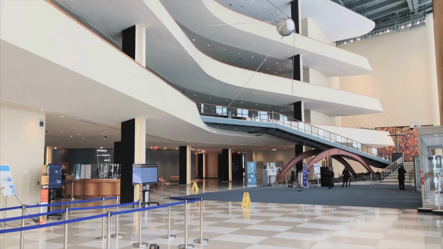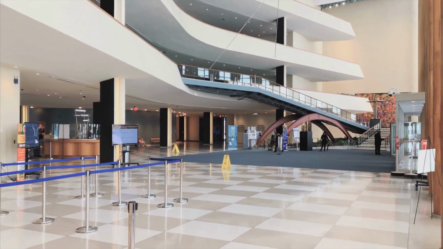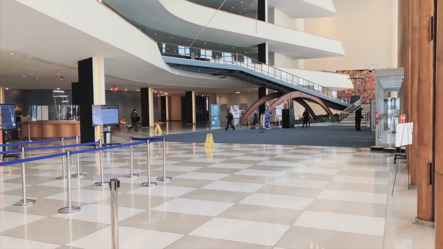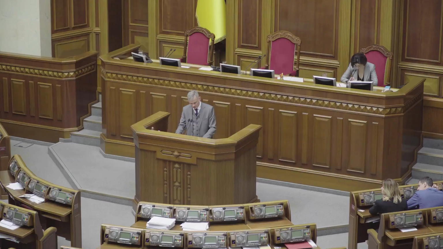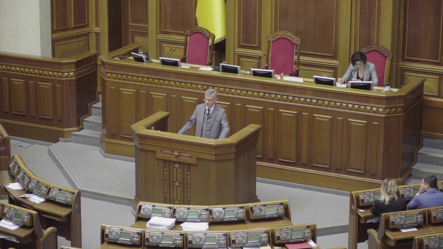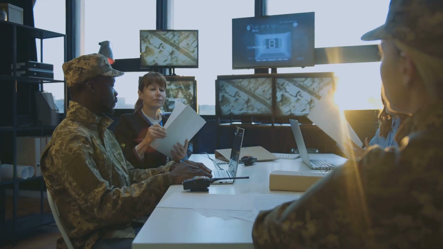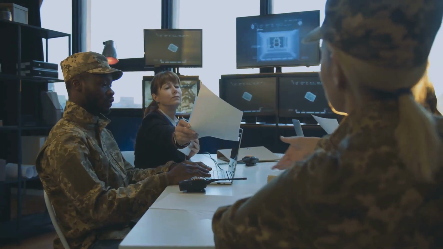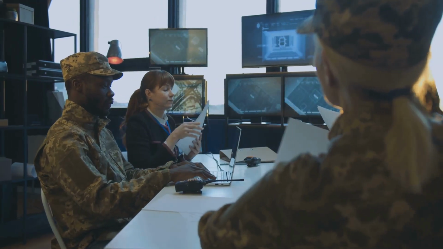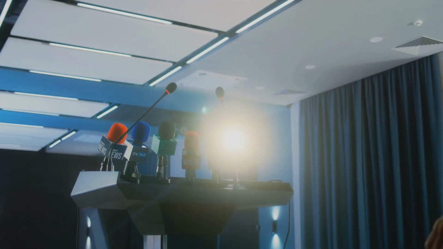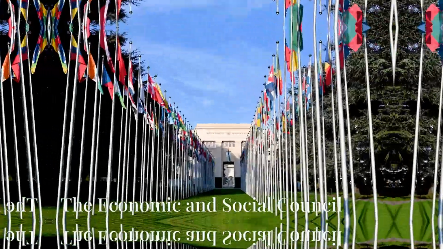The Secretary General is appointed by the General Assembly based on the recommendation of the Security Council. The Secretary General serves a 5-year term and can be reappointed. The Secretariat plays a crucial role in coordinating UN activities, ensuring that the UN's goals and mandates are met. It also communicates with member states and the public.